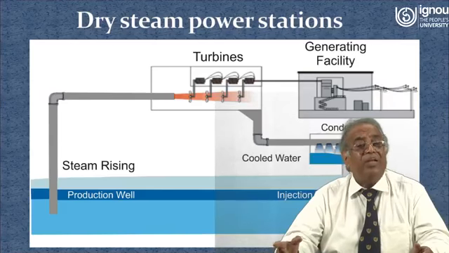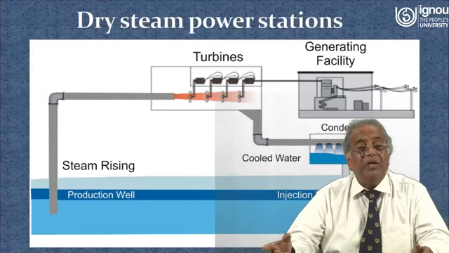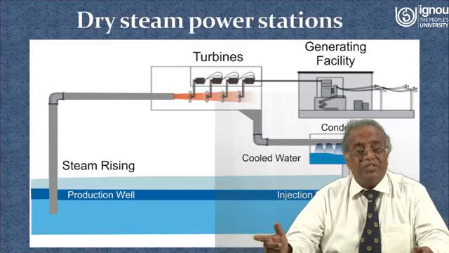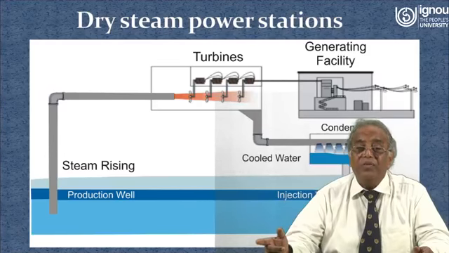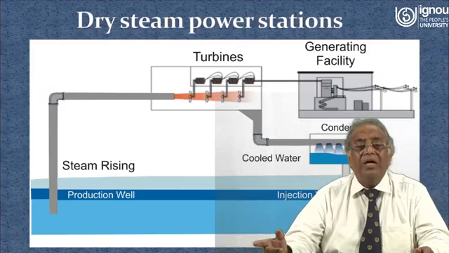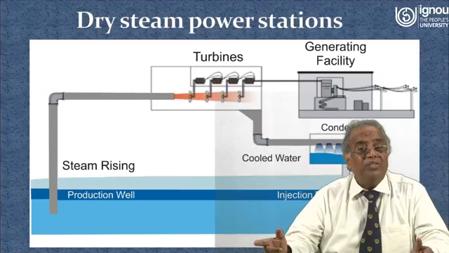and that steam is entering into the turbine and the turbine shaft rotates. Thereby torque is generated and the shaft of the turbine is coupled with the shaft of the generator, ultimately it produces electricity. Now, after the expansion of the steam in the turbine, the low pressure, low temperature steam enters into the condenser and it is condensed into liquid water, and after that the liquid water is injected through the injection well. So, this is the procedure for dry steam power stations.